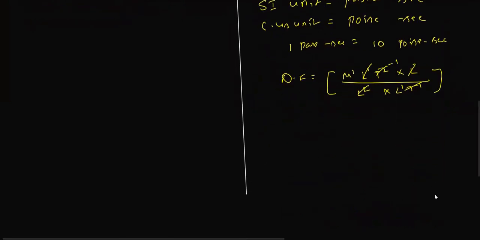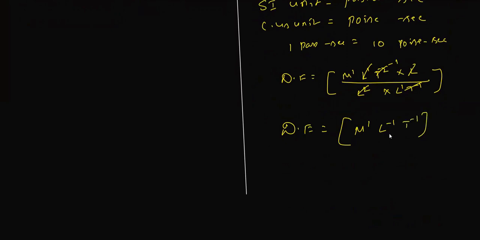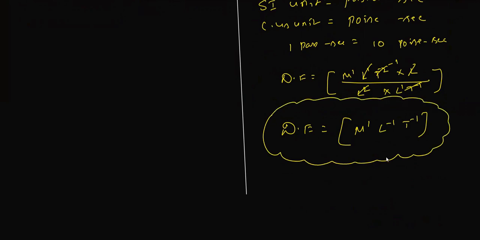Therefore, the dimensional formula is M power 1, L power minus 1, T raised to minus 1. Do remember, it is very important for solving numericals sometimes by the dimensional method. They can ask you for boards also. Sometimes for NEET and CET, they can ask you directly the dimensional formula of the coefficient of viscosity. What we got is M power 1, L power minus 1, T power minus 1, which we need to remember.